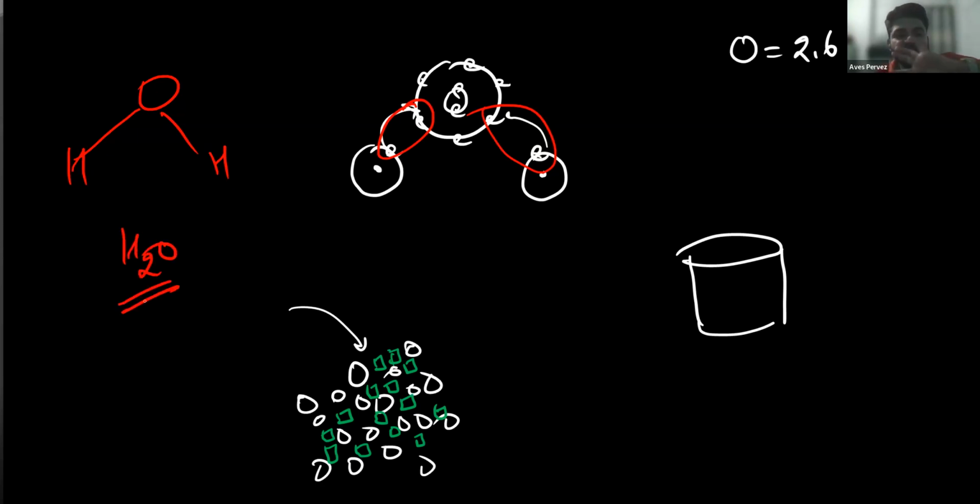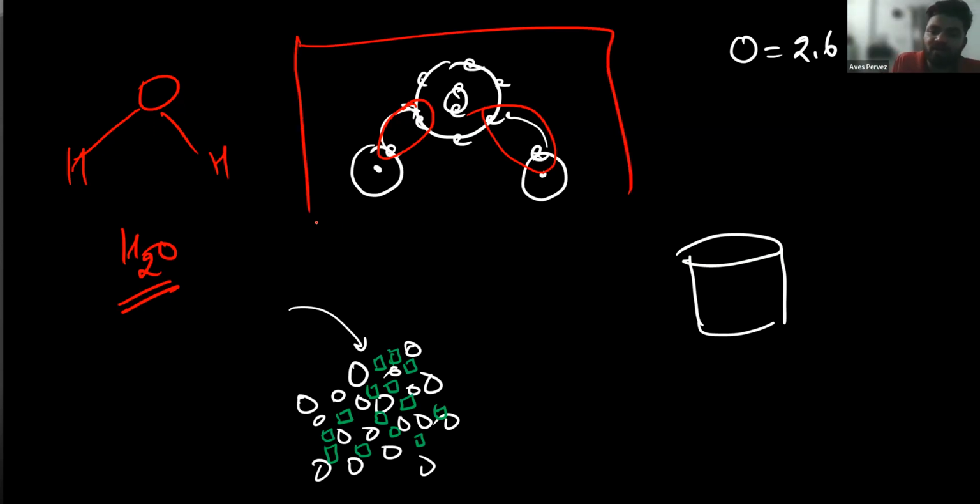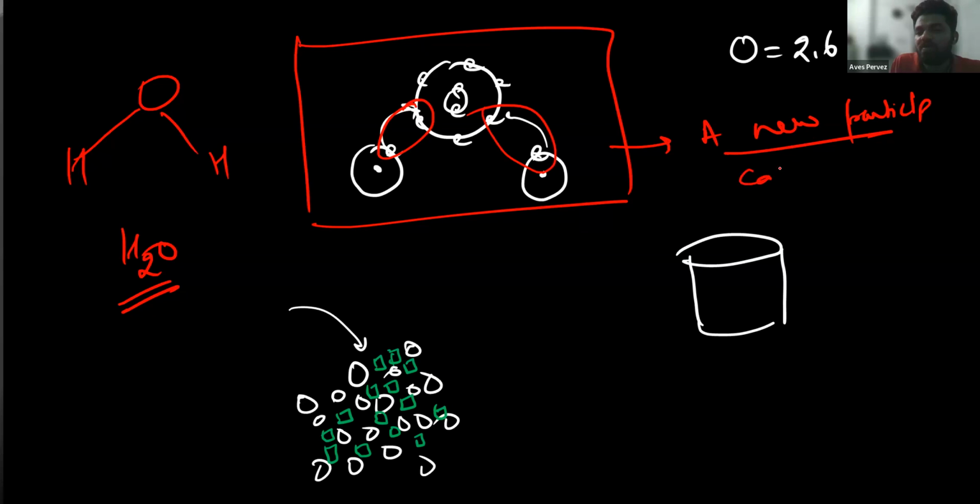Now, since this is chemically bonded, and the atom is very, very small, if 2 or 3 atoms chemically combine together, they do not show their properties separately. So we consider this as a whole, a new particle, and we call it a molecule. What do we call it? A new particle called a molecule. You understood what a molecule is?